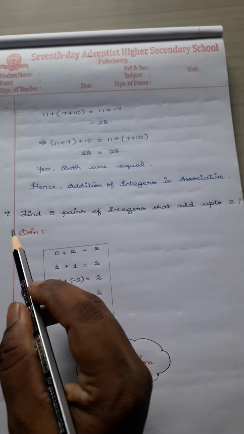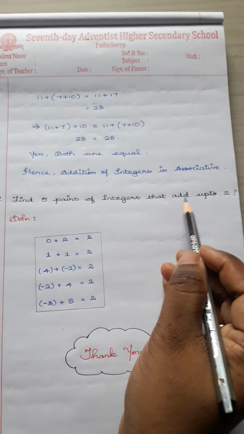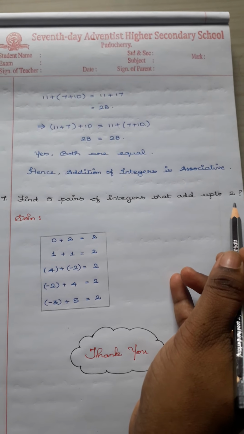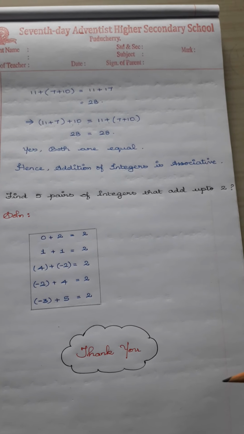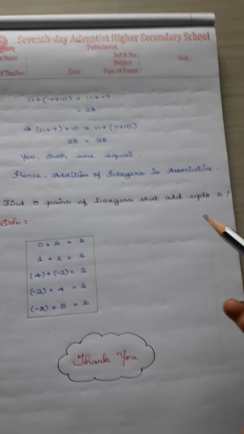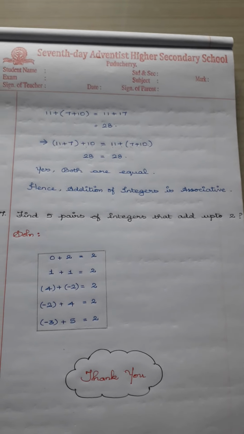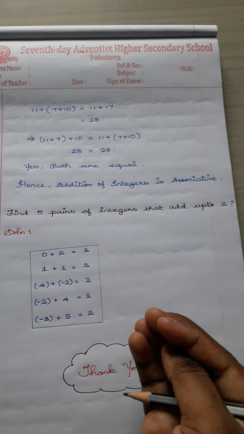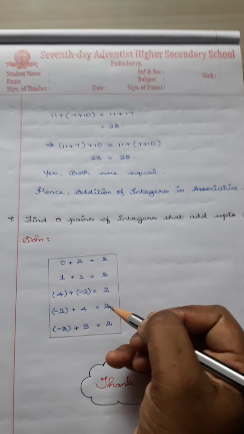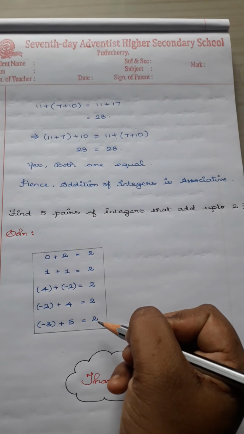The last question, the 7th question: find 5 pairs of integers that add up to 2. Okay, it is nothing but you are going to find two numbers. A pair is nothing but a couple of numbers. When you add those two numbers, you should get the answer as 2. That number should be an integer. Okay, so simply I have given the answer. You can also find the 5 pairs. Now I have given 5 of the pairs.